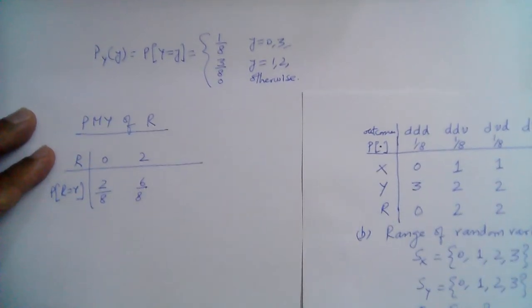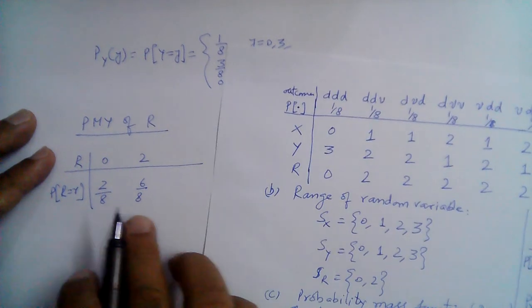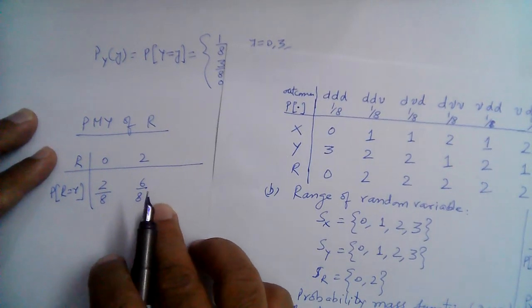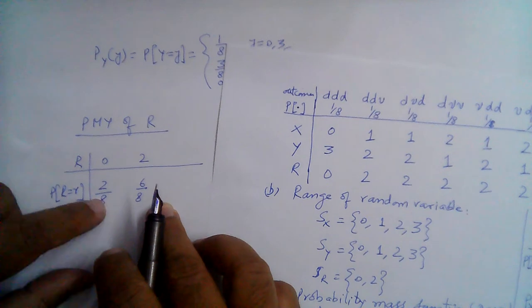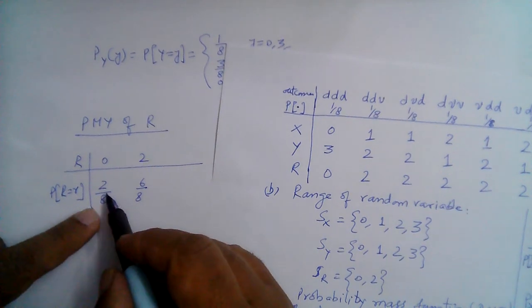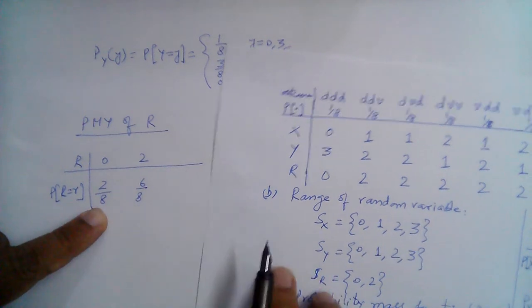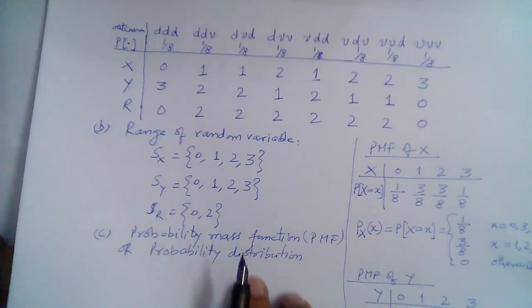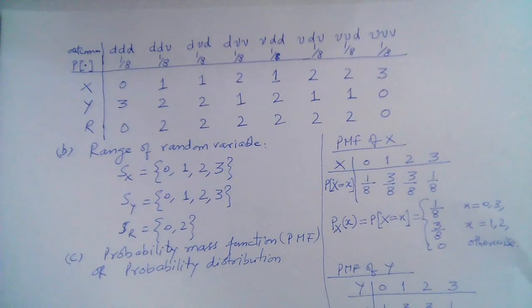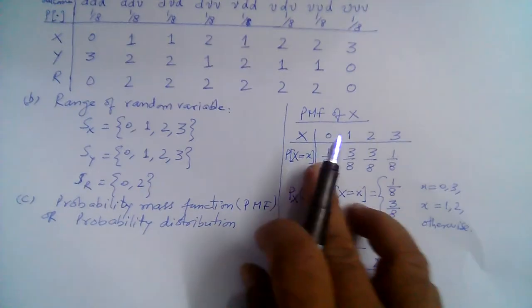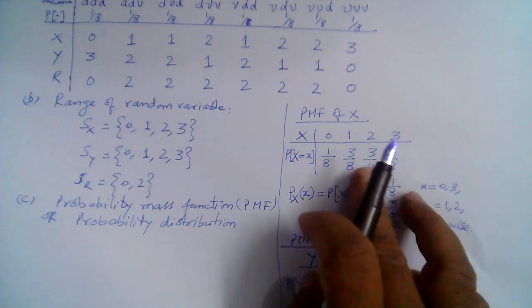I'm going to make this ratio 1 over 4 and this as 3 over 4 to keep it in conformance with these other distributions. And also note that the total probability, if you sum all the values of the PMF, is going to be 1.